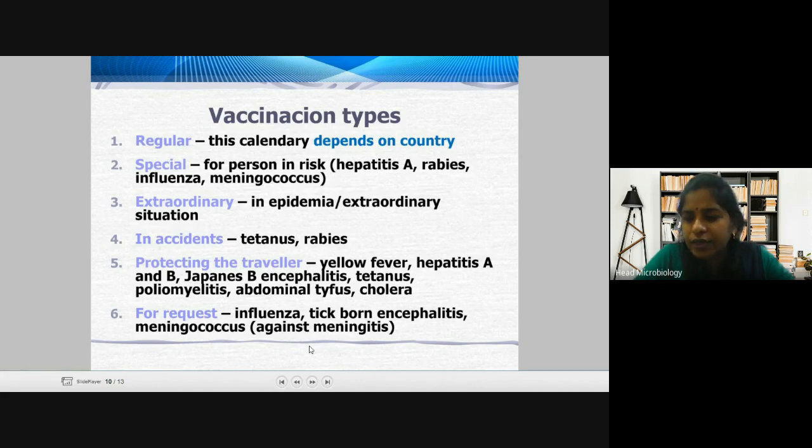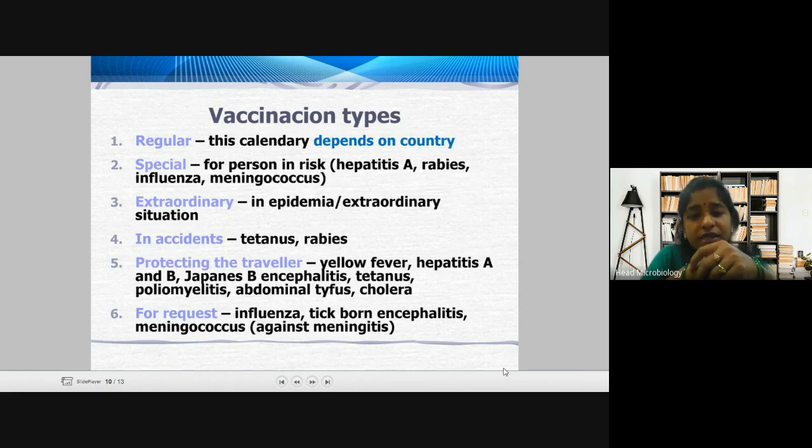They do it on a regular schedule: in this month of every year you will be given the pneumonia vaccine. So every year you have to go during that month and get yourself vaccinated for pneumonia or flu. Flu and pneumonia vaccines are regularly given in other countries. It doesn't happen in India, but it is done in other countries. Then special, for a person at risk. If the person has chances of catching hepatitis A or rabies or influenza, you can give the vaccine to them.